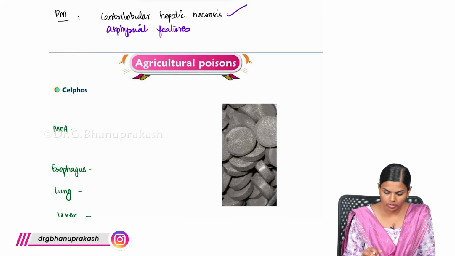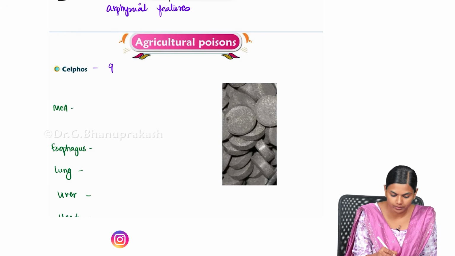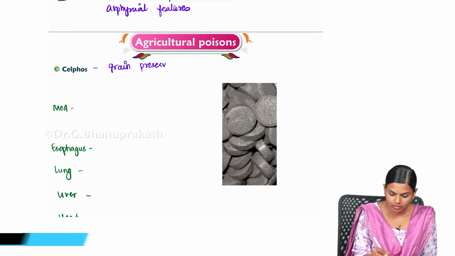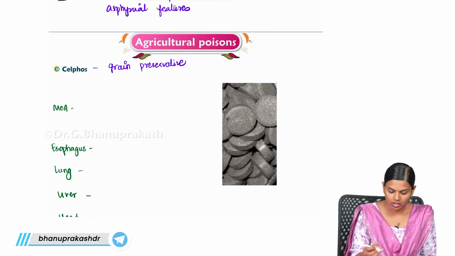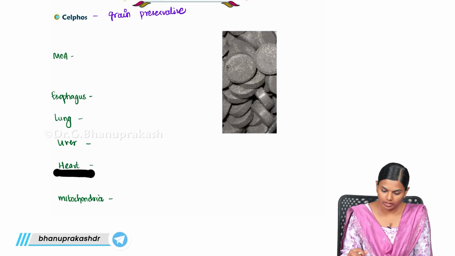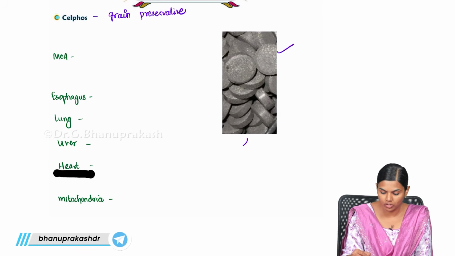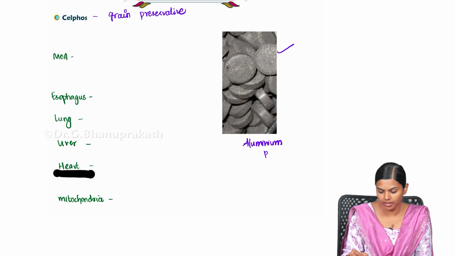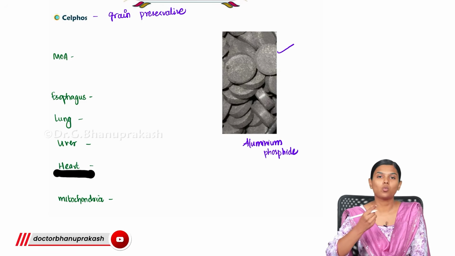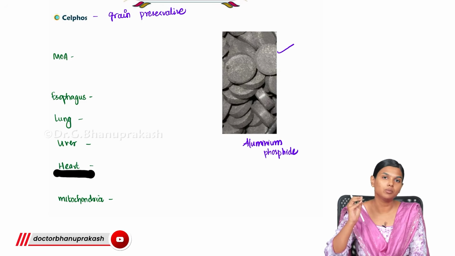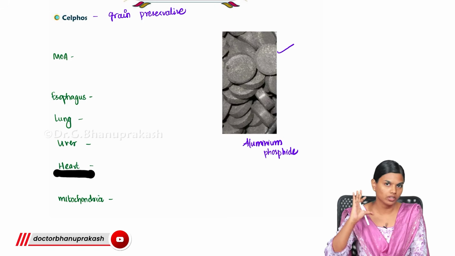Now what we are going to see is Celphos, which is a grain preservative. Usually you will get tablets like this. These are Celphos tablets. Actually the component here is aluminium phosphide. They will use one or a few tablets and put them in the godown where the grain is usually stored.